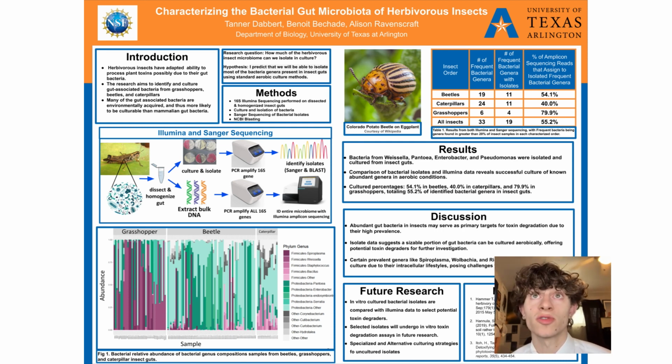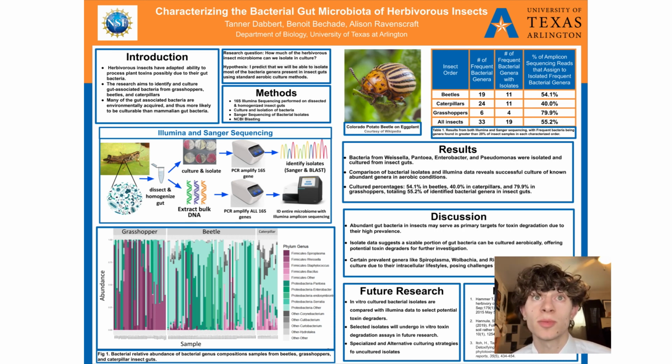The table here shows our data relating the identifications from the isolate library we created with the data from the Illumina sequencing. In the second column is the number of bacterial genera that were found in greater than 20% of insects in a given insect order in the Illumina sequencing results. These were classified as frequent bacterial genera. Then this third column shows the number of these frequent bacterial genera that have been identified through isolation. We can compare these two columns to see how many of these prominent genera we have been able to culture.